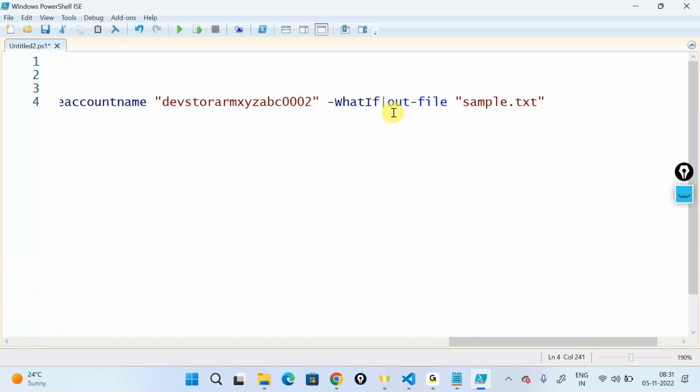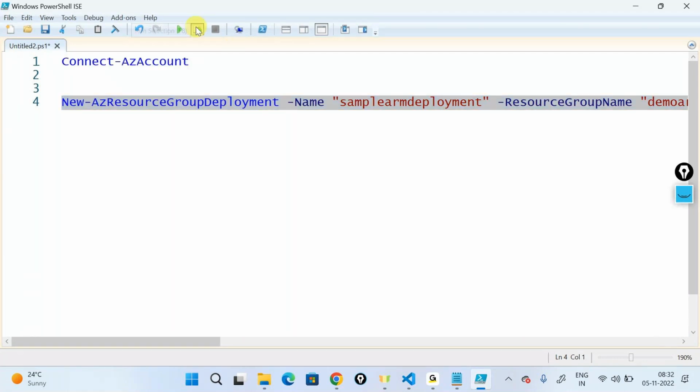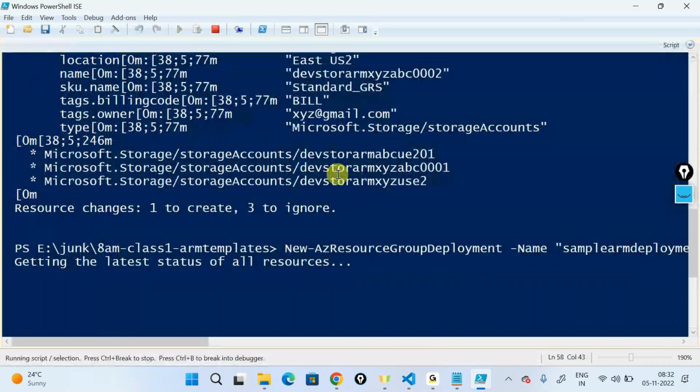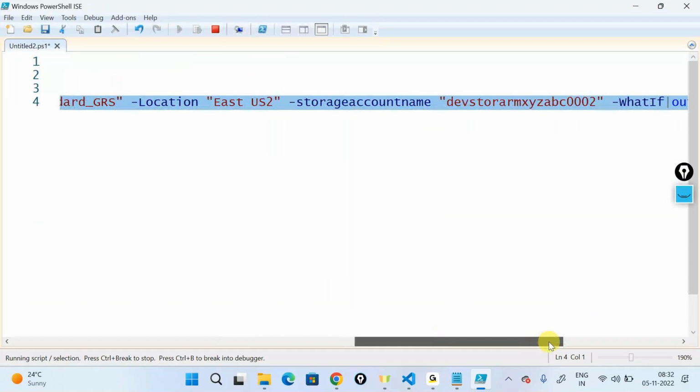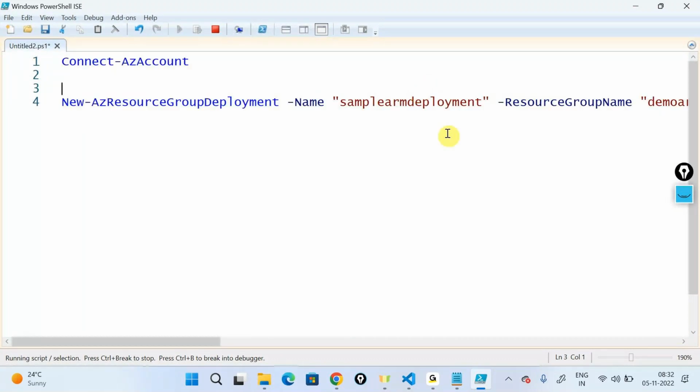So putting a pipe out here and then doing an out-file is going to go ahead and save the entire output into a text document out here. So it's getting the resources, and it'll also store it into a text document. And yes, what if is an argument. It's an argument that you can pass to any command.